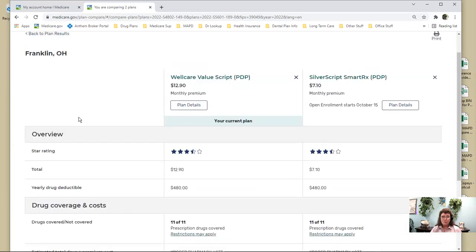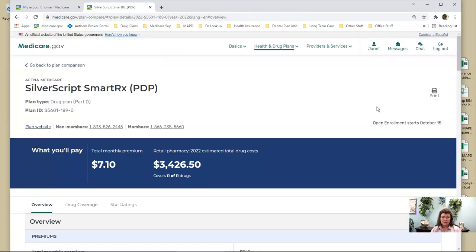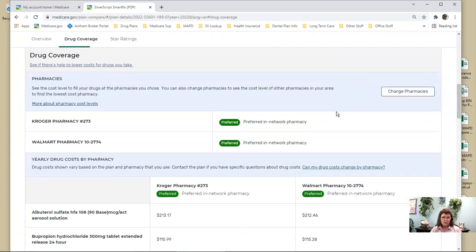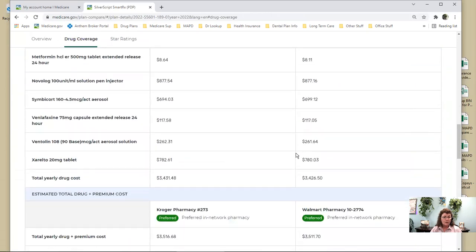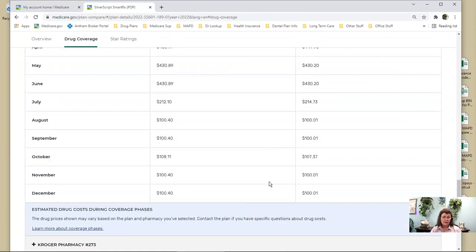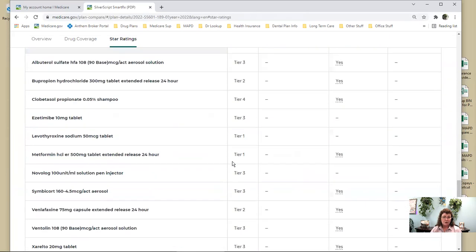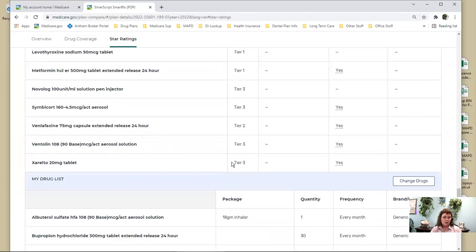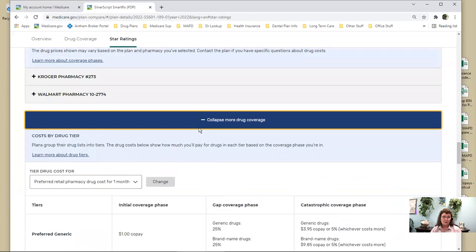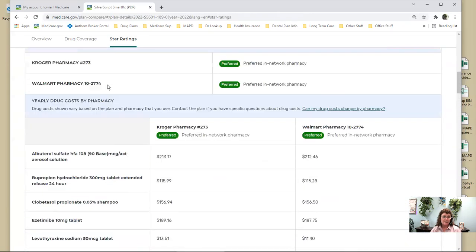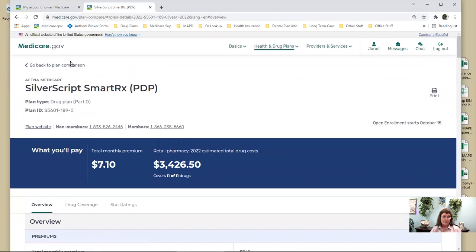But this is a way to easily show you the difference between the plans. And then again, you can click on the plan details, what we walked through on all of this. The layout is the same for every plan, how the drug coverage is, all that other stuff. So it's all pretty much the same once you get into the detail of the plans, okay?